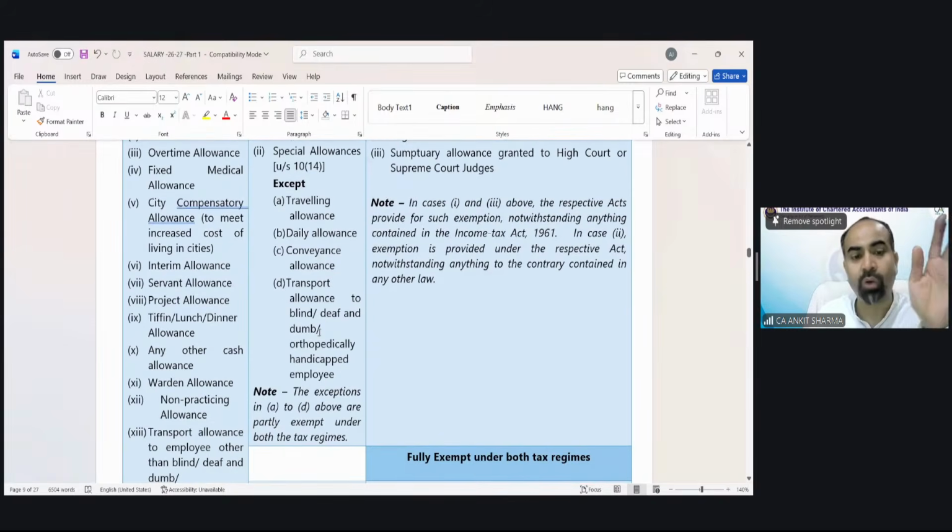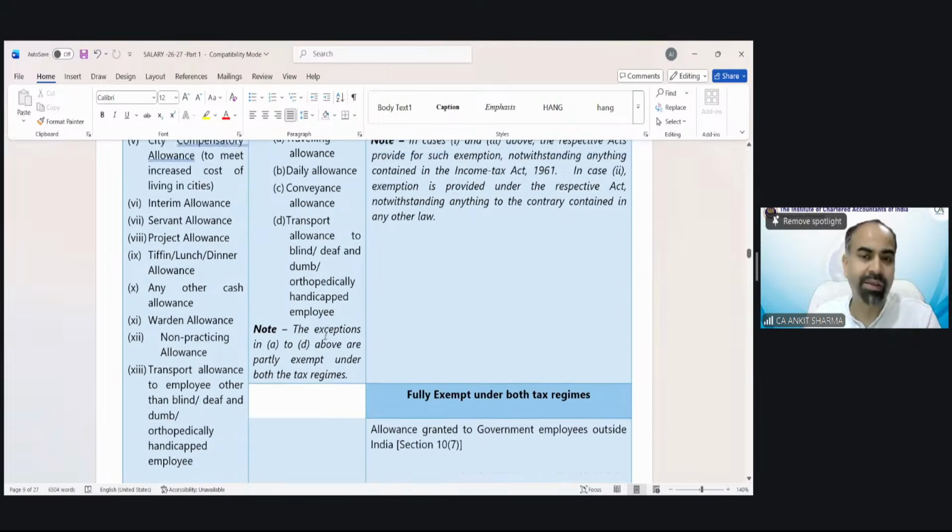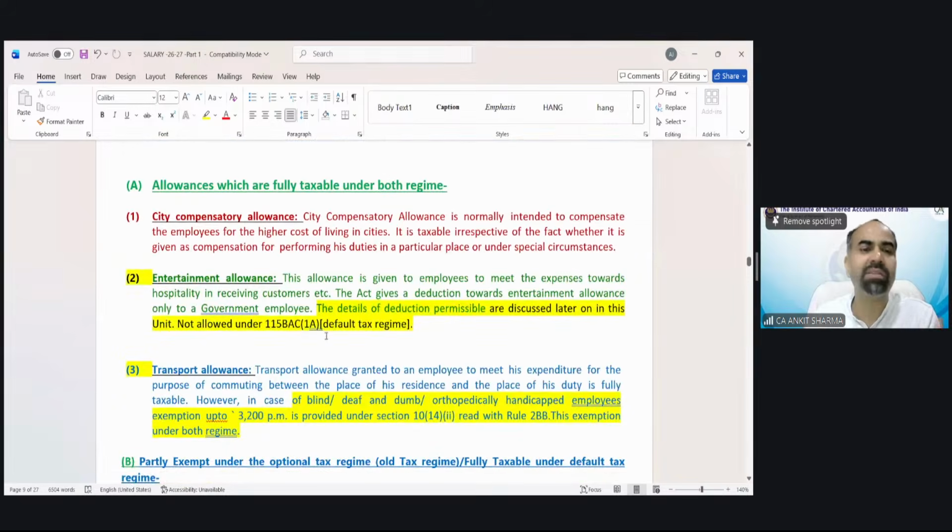Of which 3 or 4, that would be. So to solve those 3 or 4 allowances, we have to know each and every allowance treatment. And some allowances have multiple sub allowances also. So that could be a problem only in this chapter. Individually, nothing is difficult in salary.